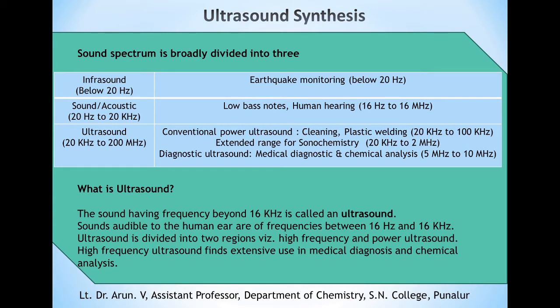Next, what is an ultrasound? The sound wave having frequencies beyond 16 kHz is called an ultrasound. The sound audible to the human ear is of frequencies between 16 Hz and 16 kHz. As I mentioned earlier, the ultrasound is divided into two regions: high frequency and low frequency ultrasound. High frequency ultrasound finds extensive use in medical diagnosis and chemical analysis.